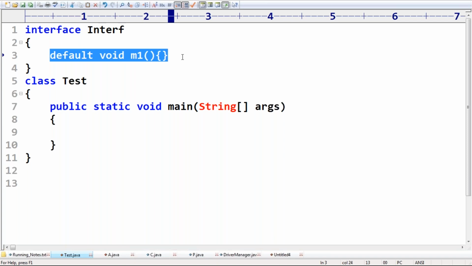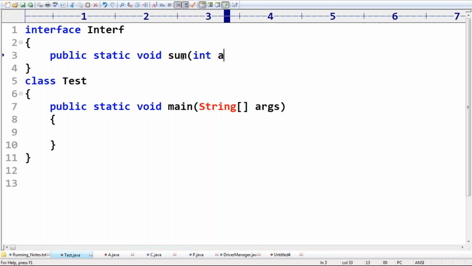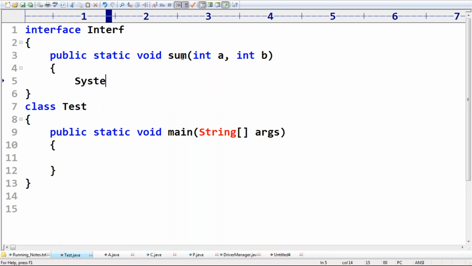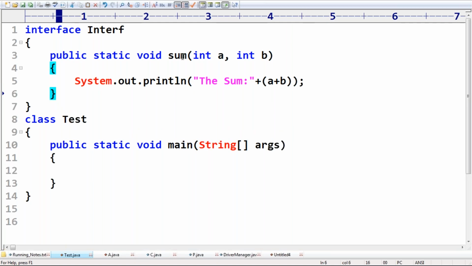What is my method here? public static void some method, int a, int b, System.out.println the sum is a plus b.